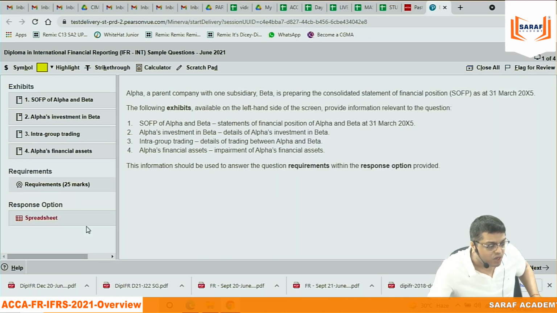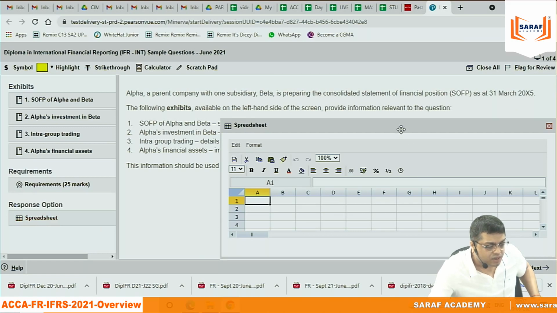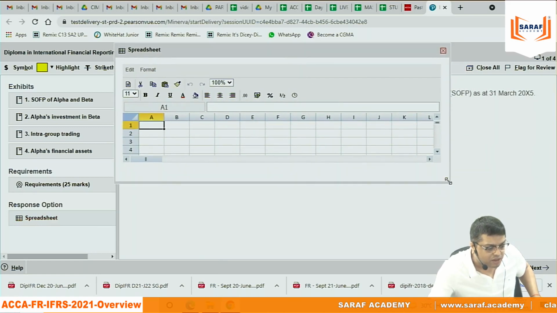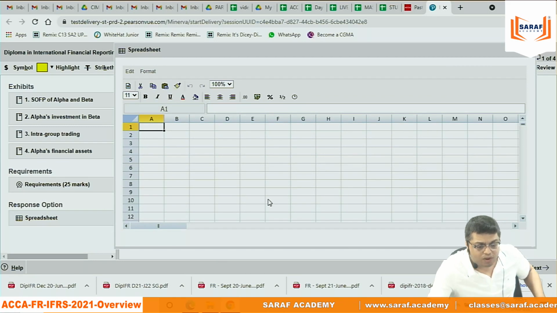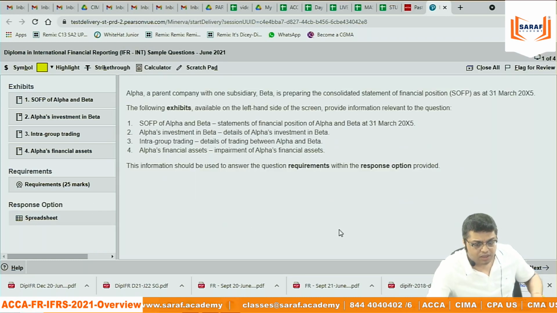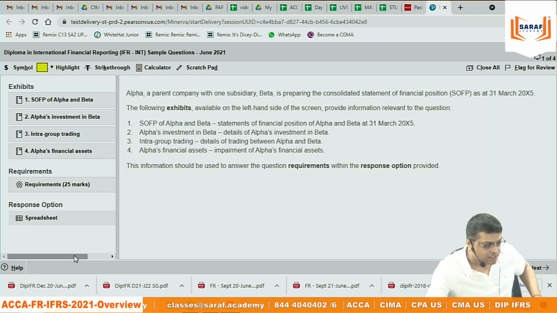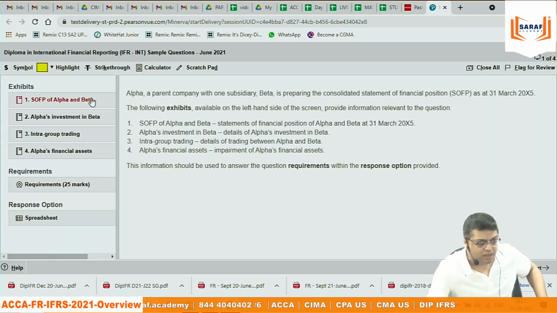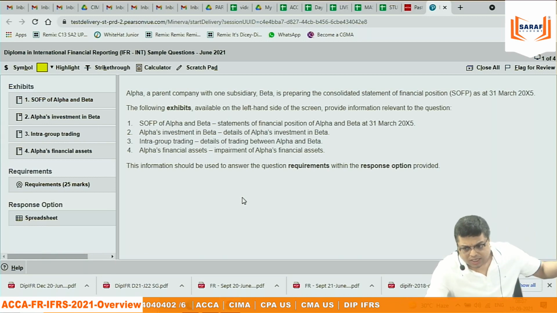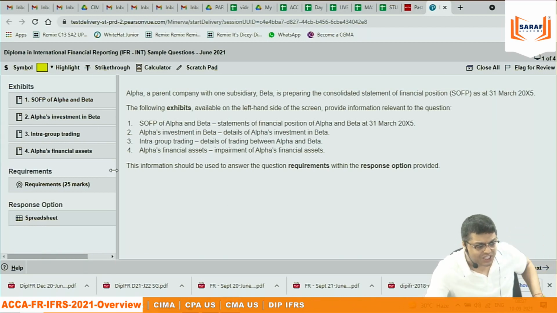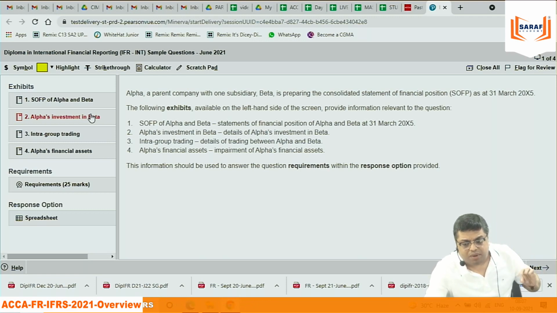How will you prepare it, and where will you write your answer? In a spreadsheet. An Excel sheet is given to you in the exam, and you will use this Excel sheet to prepare the consolidated balance sheet. That means the IFRS student will be getting the paper like this. This is the paper structure of an IFRS student. All questions are compulsory, 4 questions of 25 marks each, and in total you need to score out of 150 marks to pass the exam. But the exam is computer based. It's not pen and paper based.